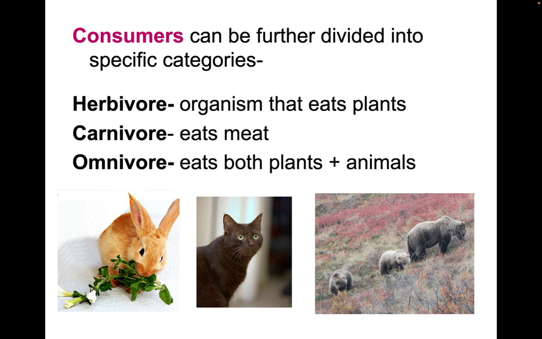So consumers can be divided into further categories like herbivores, carnivores, and omnivores. Herbivores eat just plants, carnivores eat meat, and omnivores eat both plants and animals. This bunny would be an example of an herbivore. This cat is a carnivore. And bears are actually omnivores. While they will eat fish or other game, they'll also eat berries and plant life.